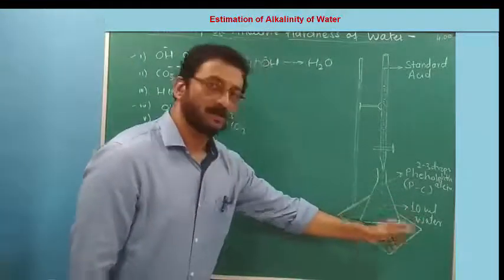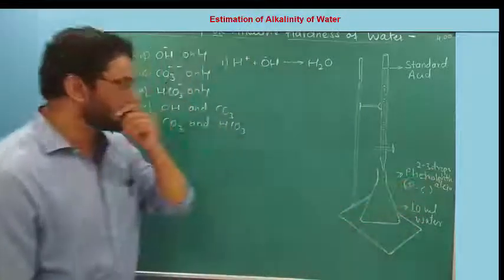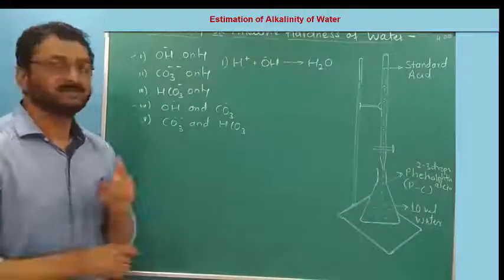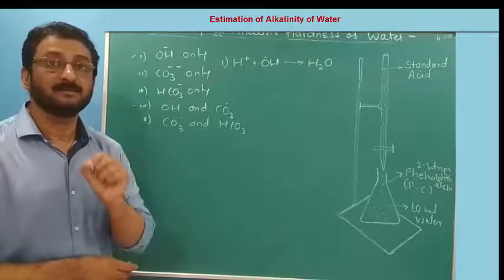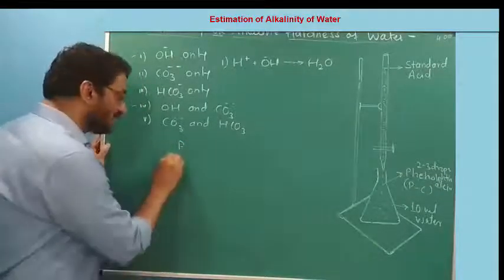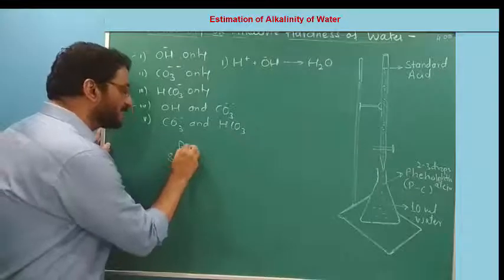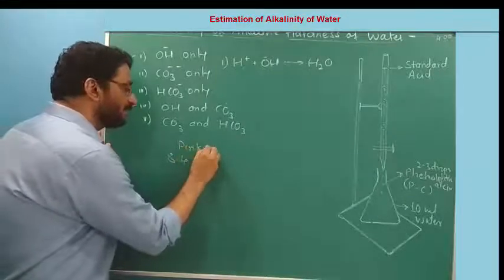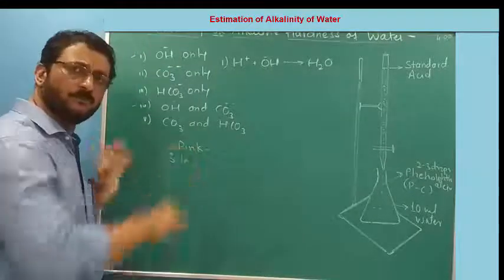Initially, we have taken 10 ml water and 2-3 drops of phenolphthalein. Phenolphthalein is an indicator that works in a basic medium. Above pH 8.4, it has a pink color, maybe up to 14.